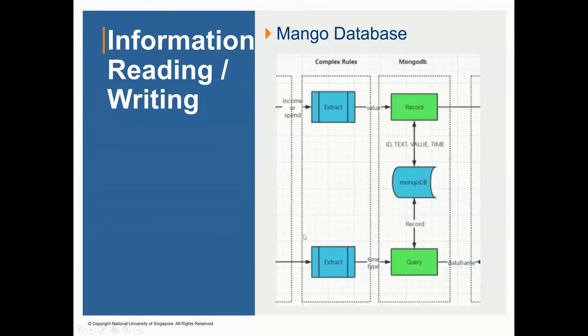And then is the information reading or writing. Here we apply a Mongo database. Now we have done the classification, and if it is income or spend, then we extract the numbers in the sentence. If it is query, then we extract what time period you want to query, and then send it to the database. If it is record taking, then record it into the database. If it is query, then extract data from the database to output.